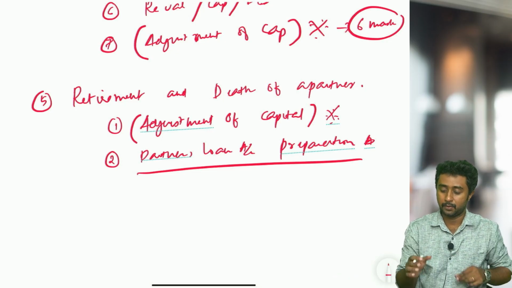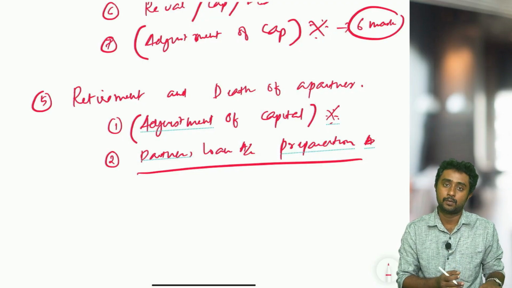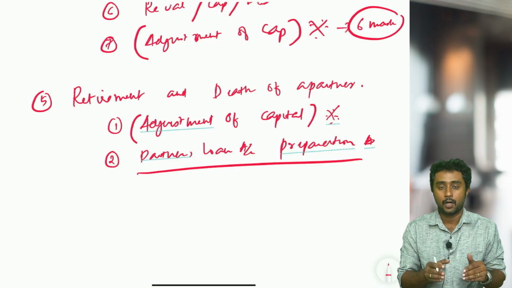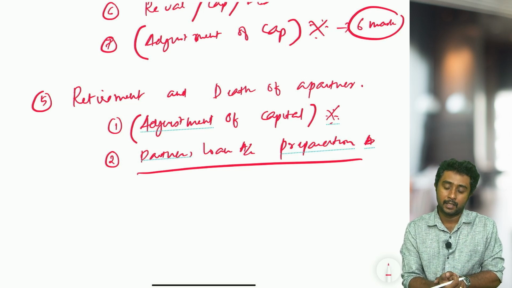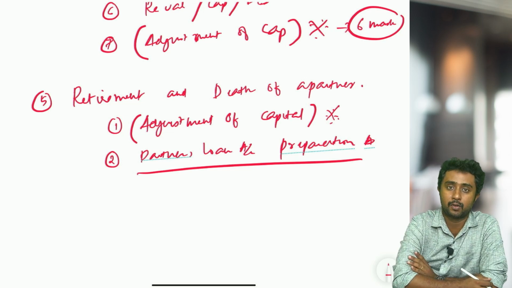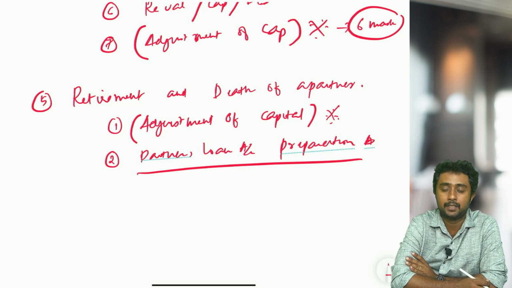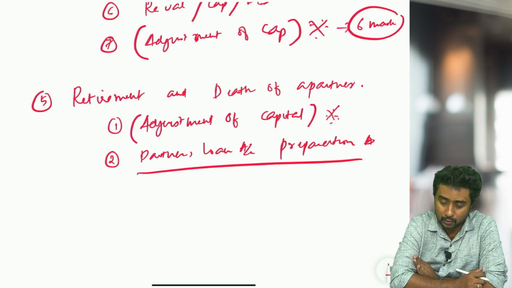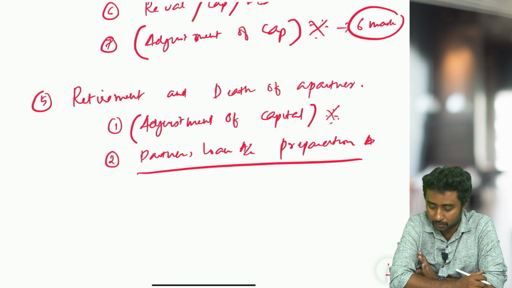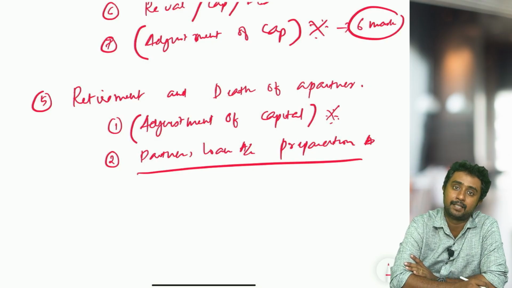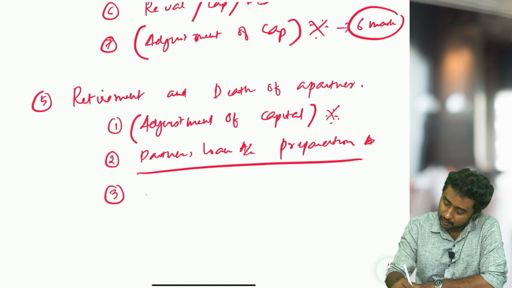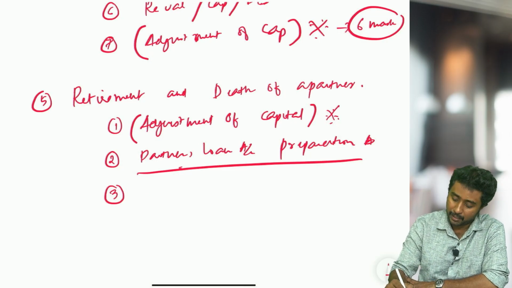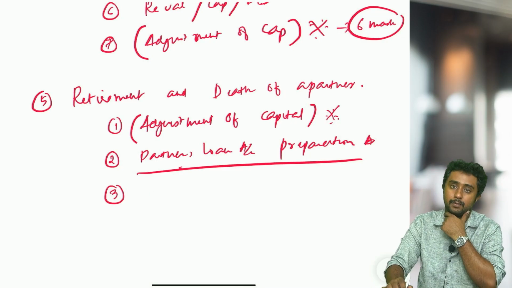Ensure that you are studying entries as well as the account preparation: how to calculate the interest, how many years' account we have to prepare, how this account begins, and if the partner is paid some amount of money immediately while he is leaving, what should be done. So all these topics you have to go through in this chapter, in this topic of retirement. In retirement, partners loan account and adjustment of capital are there.